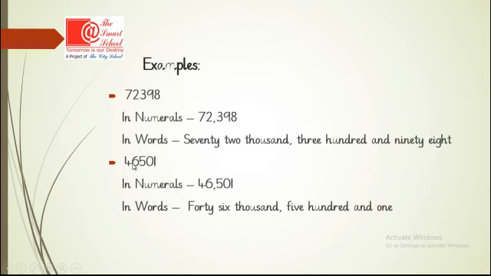Now the next example is 46501. When we write this in numerals, it is 46,501. And when we write this in words, we start from left side, and the place value of 4 is 10,000, so it is 40,000, and place value of 6 is 1,000, so it is 6,000. So in all it will make 46,000. So it is 46,501. This is interesting that we start place value from right side, but we read and write numbers from left side.